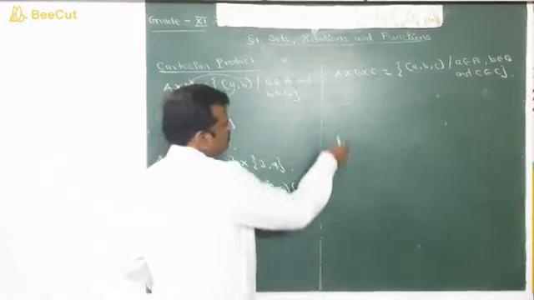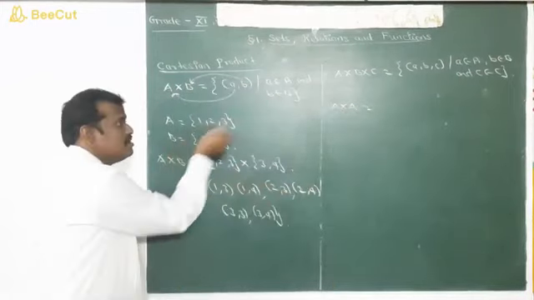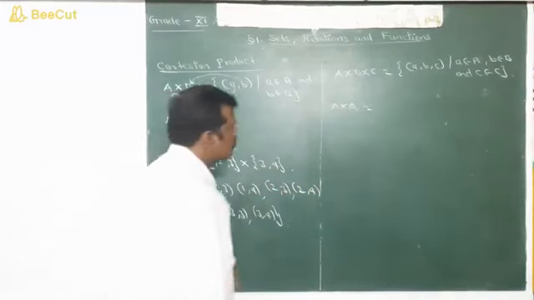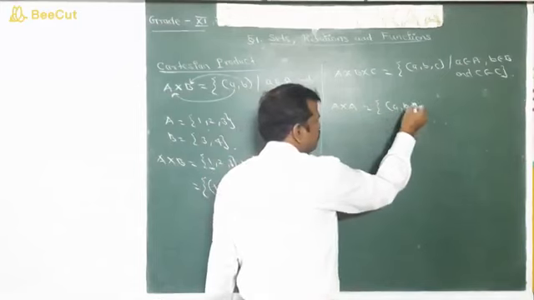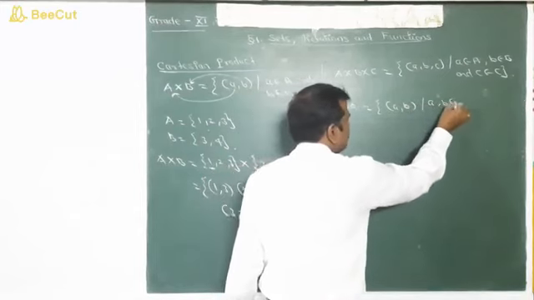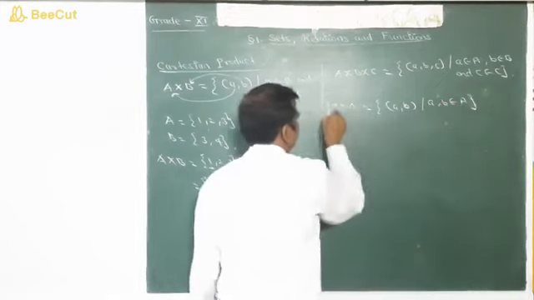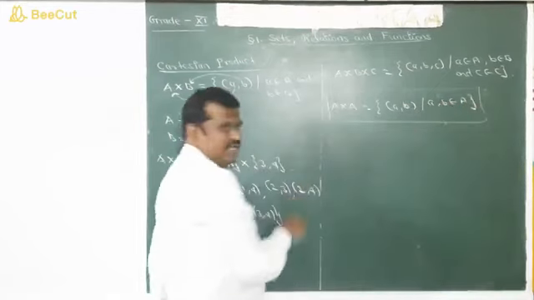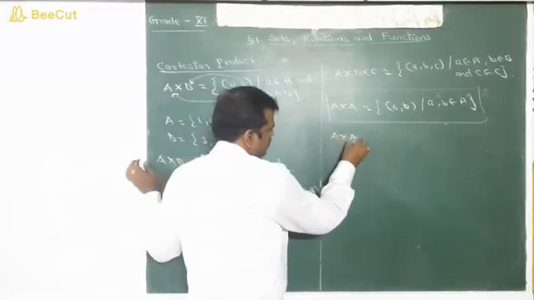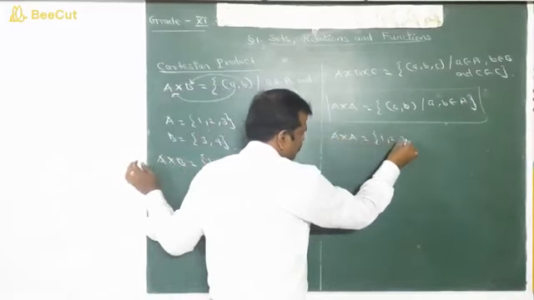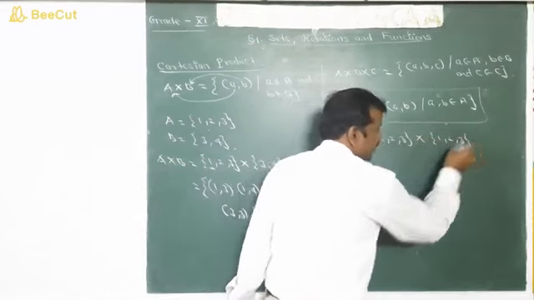So now shall we define A cross A? Instead of B we are putting A again. So A cross A is defined as the set of all a comma b such that a, b both belong to capital A. Shall we have an example? This same A cross A, where A is {1, 2, 3}, with {1, 2, 3} again.